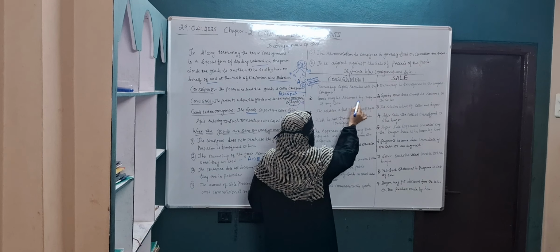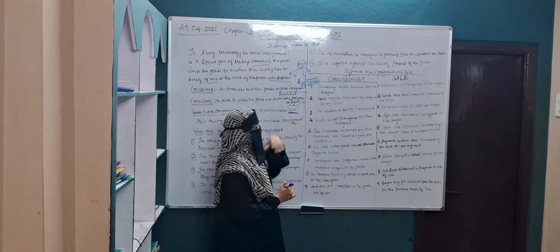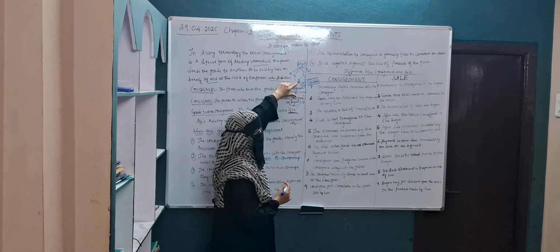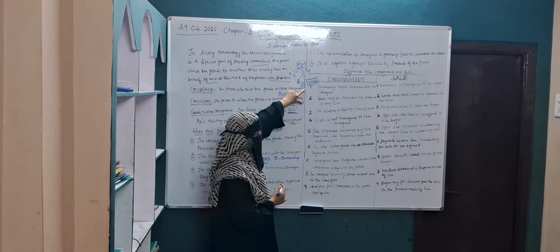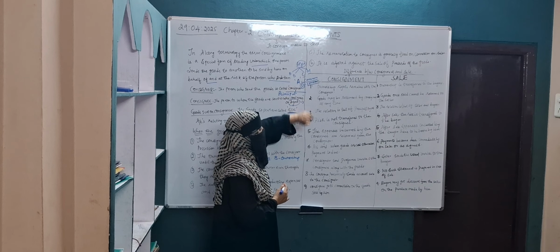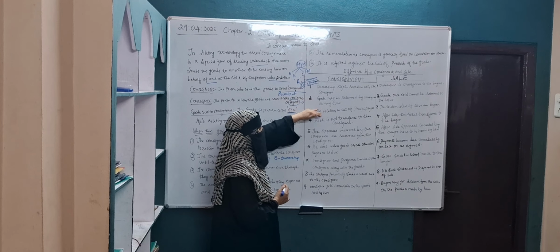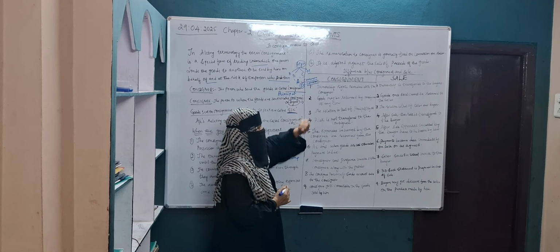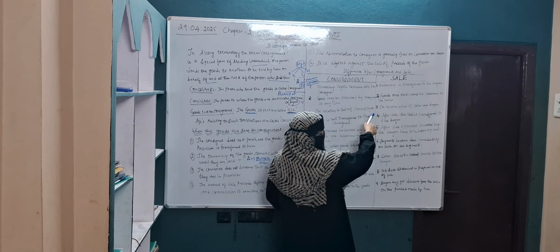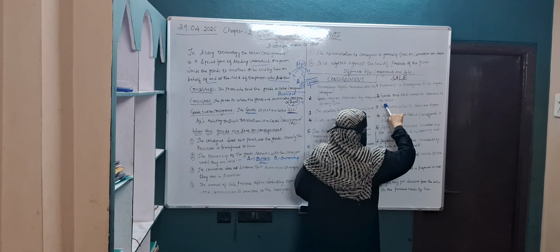Goods may be returned by the consignee at any time. For example, I am the consignor, I have sent the goods to the consignee. So what has the consignee done? Some goods have been left out, so he has sent me the goods back. At any time, the consignee can send the goods back to the consignor. Whereas, in case of sale, goods once sold cannot be returned to the seller.